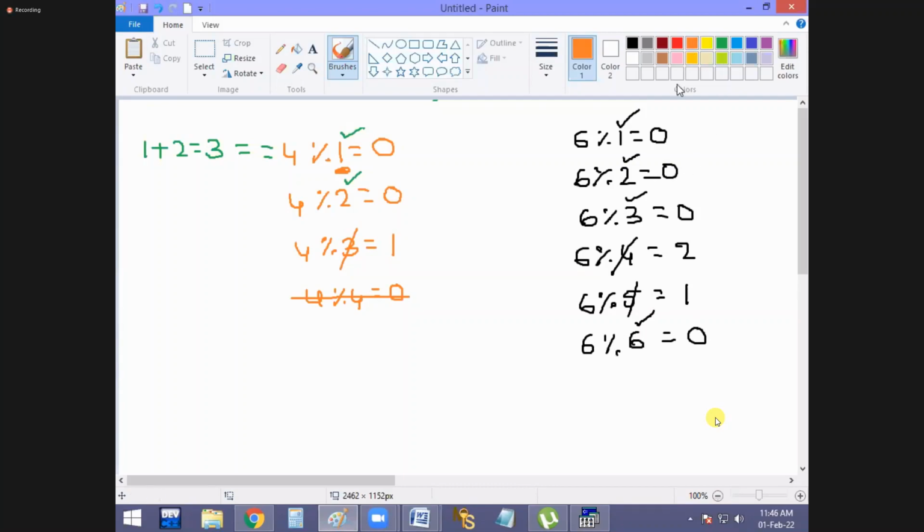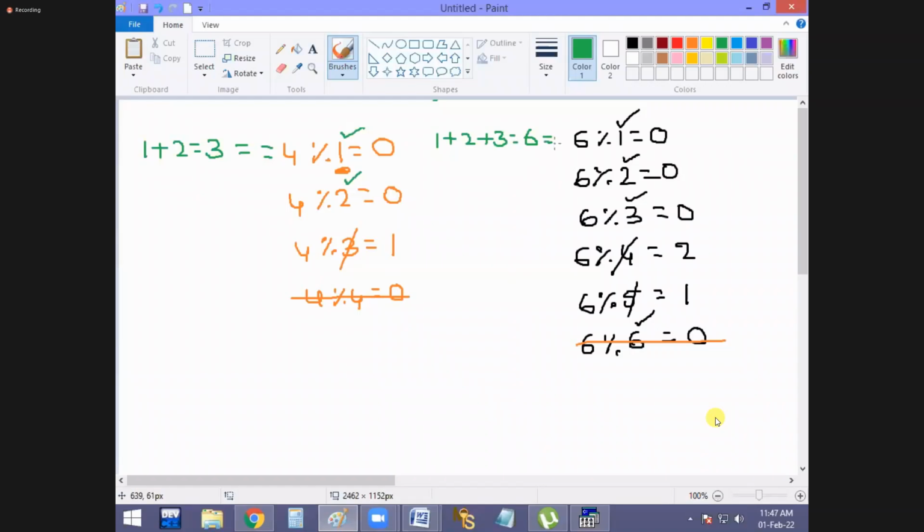But we are having a rule, no? The number itself is not considered. Now tell me what are the factors? Very good. 1, 2, 3. 1 plus 2 plus 3, answer 6 now. Now 6 equal to 6. Condition true now. That's why 6 is a perfect number. I think the meaning is very clear now. What is called a perfect number? When the factors' sum and the given number are both equal, we are calling it a perfect number.